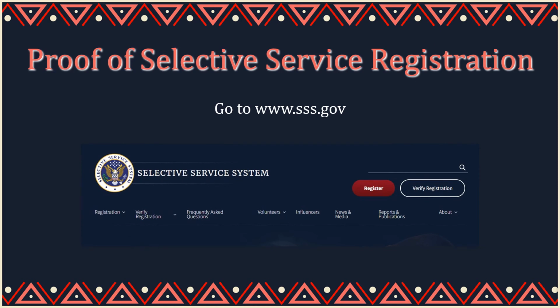Proof of Selective Service Registration. If you're male, ages 18 to 25, you'll need to verify your registration with Selective Service. To register or verify registration with Selective Service, go to www.sss.gov. From there, you can select either Register or Verify Registration, then enter your information. This only needs to be completed one time.